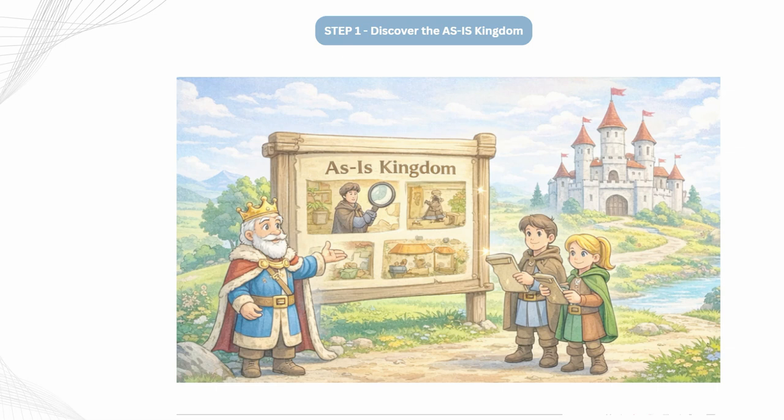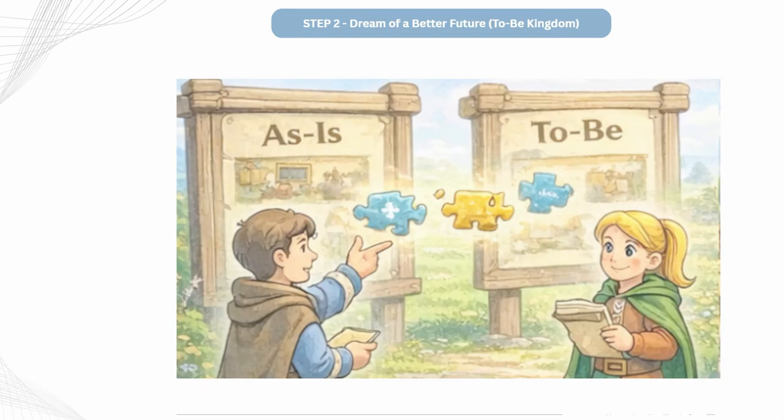This collection became the as-is business architecture, the current truth of how the kingdom is operated. The king finally saw how his kingdom really worked.